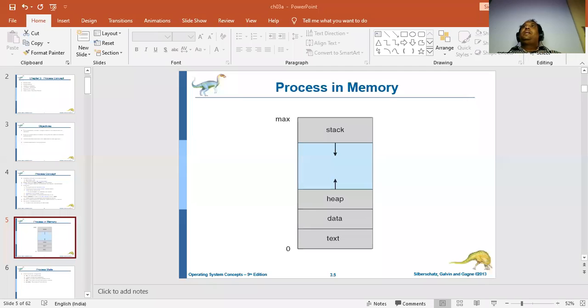Okay. From there, it will go to something like the heap section. Heap is nothing but dynamic memory allocation. You might remember some functions like malloc, calloc, realloc in C language, and new, delete in C++.